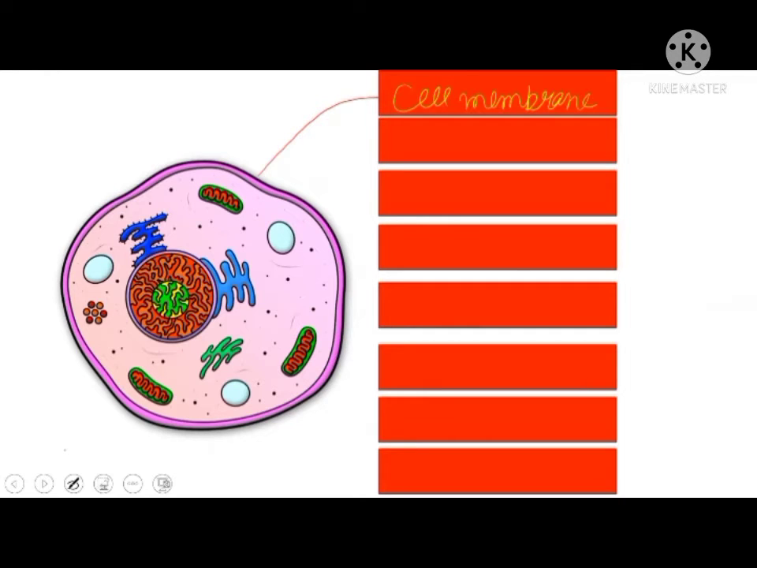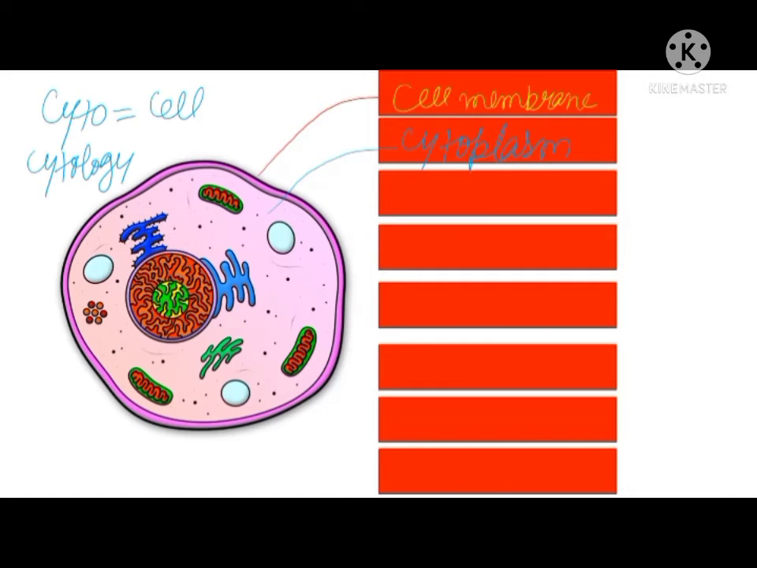Then it will have a liquid. That liquid is not only water, it contains many nutrients also. And that liquid is known as cytoplasm. Cyto means cell. One more thing I want to tell you, that cyto means cell. And the study of cell is called cytology. So what is cytology? Cytology is the study of cell.